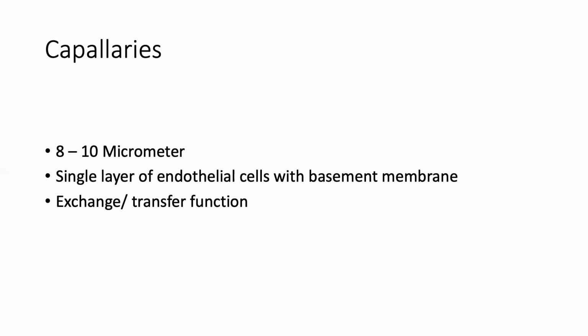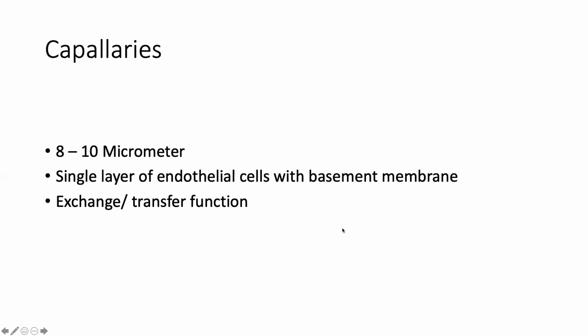They do not have 3 layers anymore. They do not have tunica intima, media, adventitia. They only have the innermost tunica intima, which is made of endothelium. And of course, these endothelial cells need to lie on the fibrous tissue, which is called basement membrane.